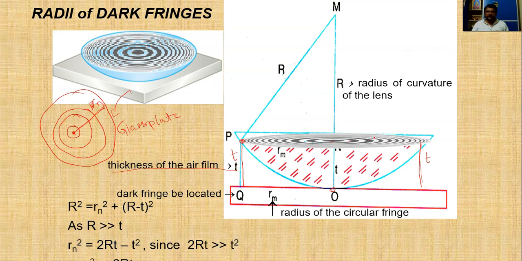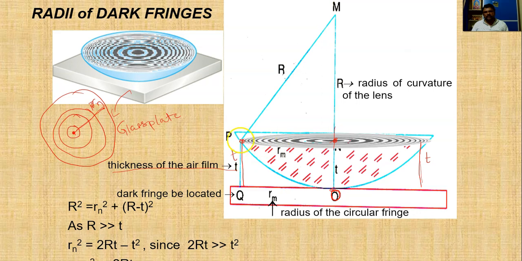So we can take symmetry this side also, but for the calculation purpose we are taking it like this. Let us say this is the center point, or let us say this is the touching point of the plano convex lens and the flat glass surface. From here to here, we can call it the radius of the mth ring.